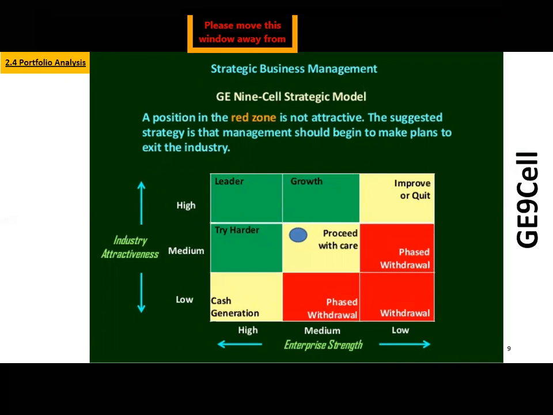In fact, yellow zone are those kinds of products where you take the wait-and-see strategy, where you indicate that you are going to hold and maintain stability because you are going to proceed with care. You know that your product is valuable, you know that sales are also happening, but you're going to sit and just watch what you're going to do.